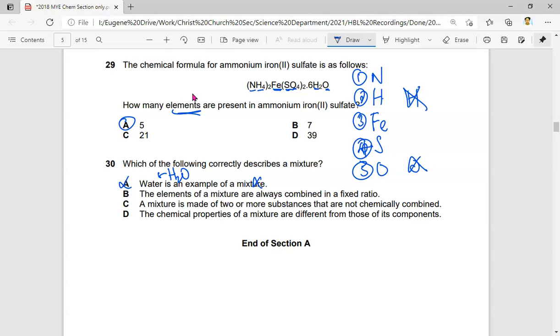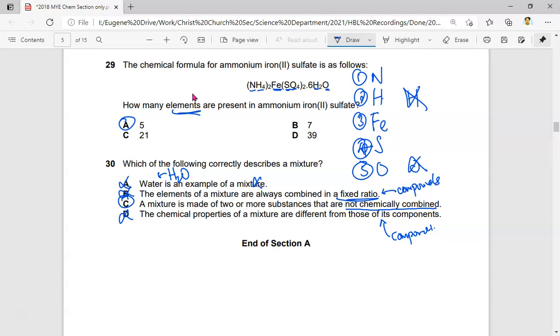Okay. Next, the elements of a mixture always combine in a fixed ratio. As mentioned, fixed ratio, this term is only used for compounds, not for mixtures. So therefore, B is wrong. A mixture is made out of 2 or more substances that are not chemically combined? Yes, C is the answer. D, the chemical properties of mixtures are different from those of a constituent. Actually, this is wrong. This is describing your compound. The chemical properties of mixtures are actually the same as those of its components. So take note, question 30 answer is C.